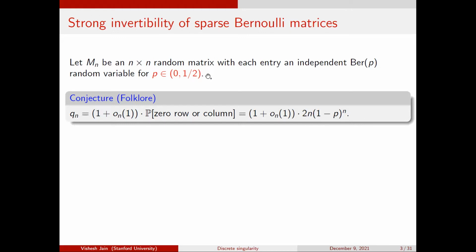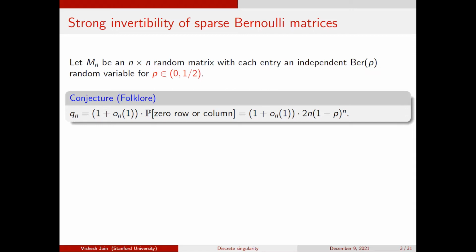The reason is, when we think about Bernoulli 1/2, there are a bunch of things which contribute equally, right? The probability of a row or column being 0 is 1/2 to the n, but the probability of 2 rows or 2 columns being the same is also 1/2 to the n, right? So the singularity event is a little bit more complicated. So you might say, let me try to simplify this and see if I can actually prove a result of this form.